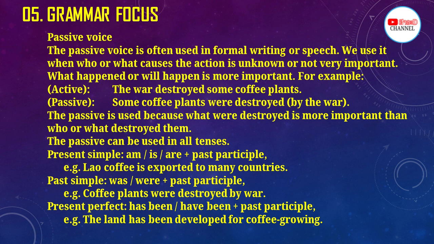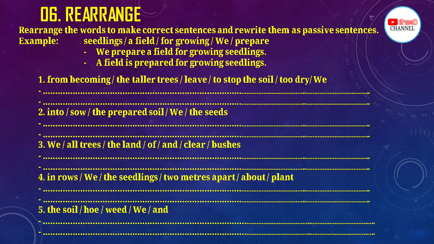The passive can be used in all tenses. Present simple, am, is, are, plus past participle. Example. Lao coffee is exported to many countries. Past simple, was, were, plus past participle. Example. Coffee plants were destroyed by war. Present perfect, has been, have been, plus past participle. Example. The land has been developed for coffee growing.